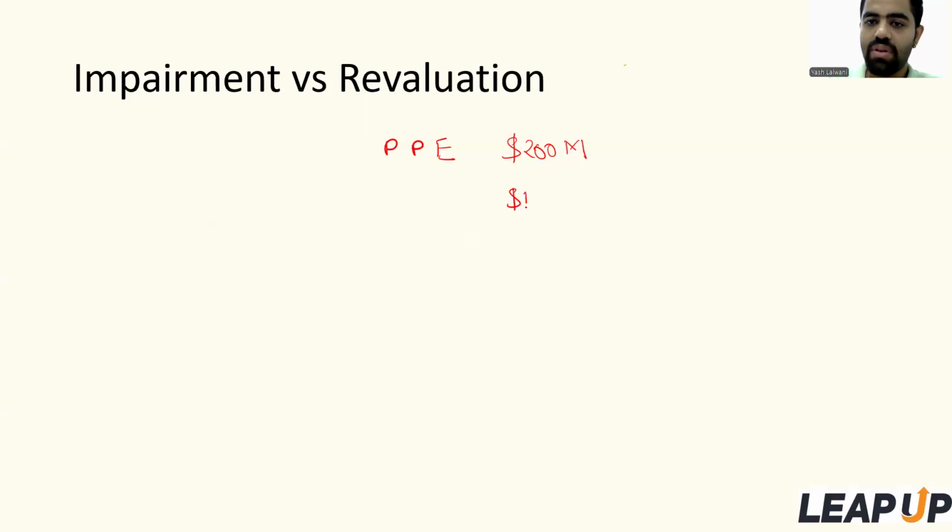So let's say the company will now record it at 140 million. The reduction is that of $40 million. This 40 million is basically impairment, which is recorded as an expense in the profit and loss account.